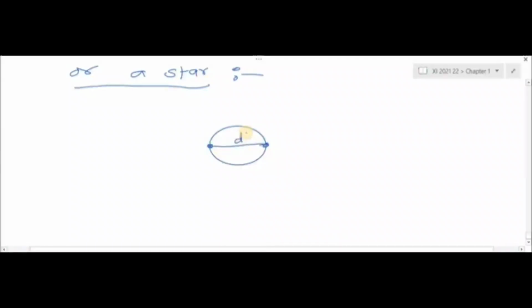If D is the diameter of the planet, then the angle subtended by it at any single point on the Earth is what we need. From the Earth's surface we have to measure this size. Now here we observe a planet from a single point on the Earth. To measure the distance, we observe the planet from two points on the Earth. To get the angular size, we have to observe the planet from one point. To find the angular size, we observe the planet from a single point of the Earth, and here we get the angular diameter of the planet.